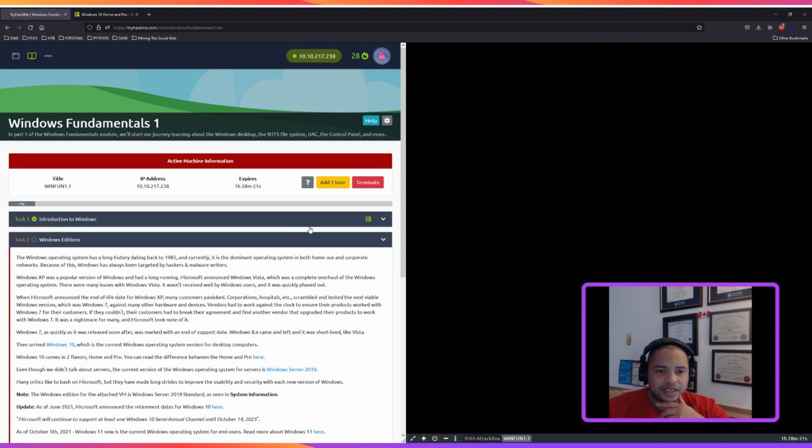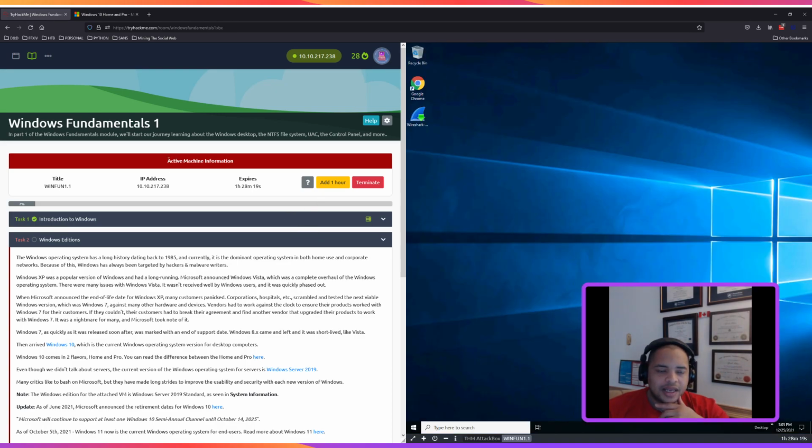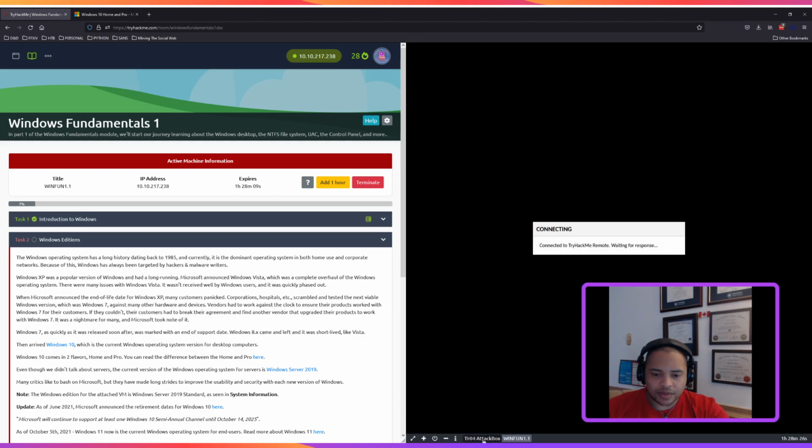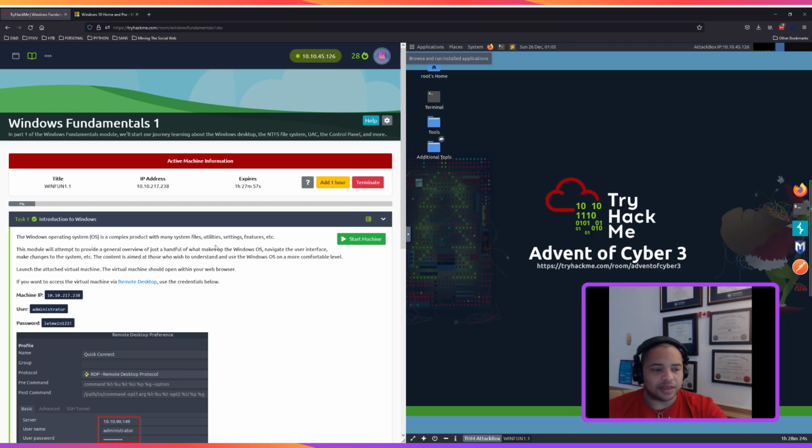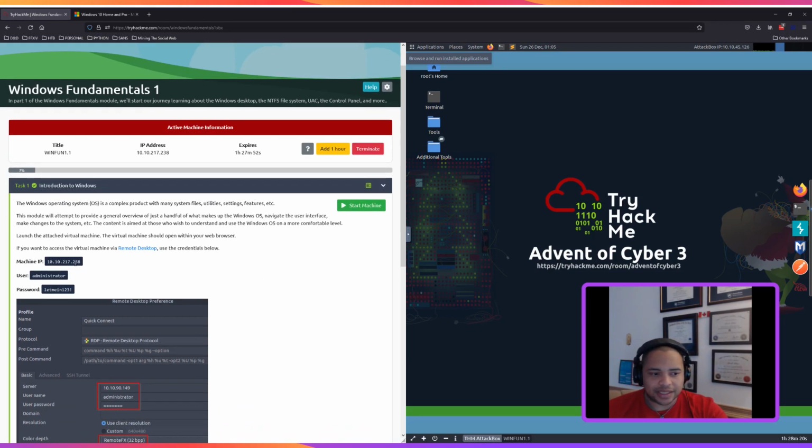So I've taken the liberty of starting my attack box. They allow you to have a machine for you to use where you have all your tools and all that stuff, as well as once you take a look at the first task, they talk to us about what Windows is.